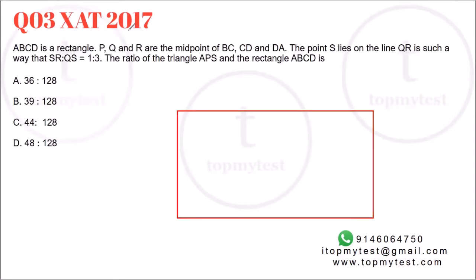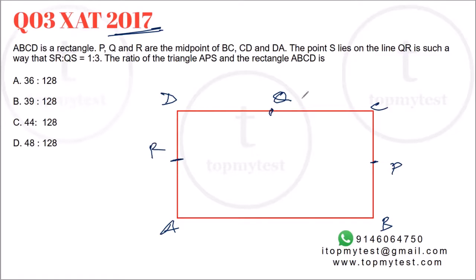The third question is from XAT 2017, but it's actually a question where you can use the options as well as the properties of triangles and rectangles. Let's see what this says. ABCD is a rectangle. P, Q, R are midpoints of BC, CD, DA. Okay, so let's make A, B, C, D. P is the midpoint of BC. Q is the midpoint of CD. And R is the midpoint of DA.